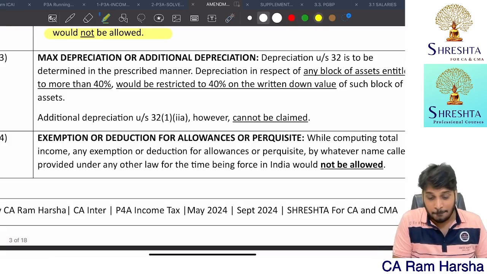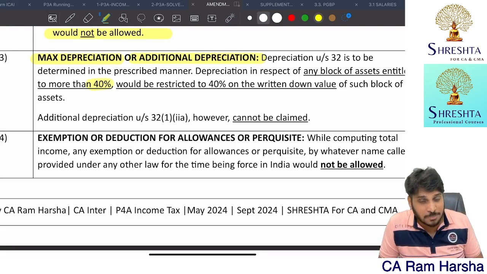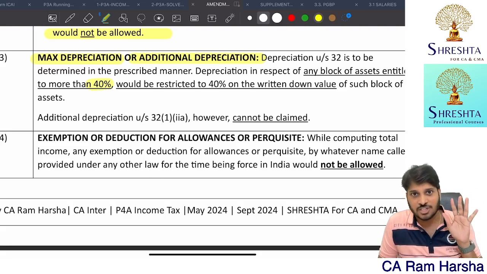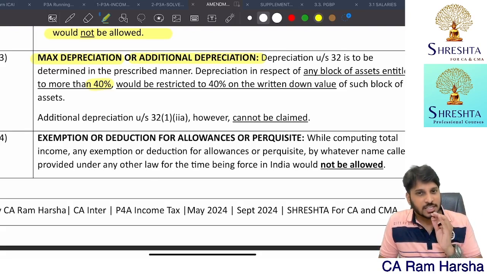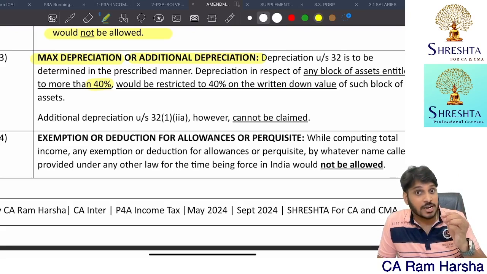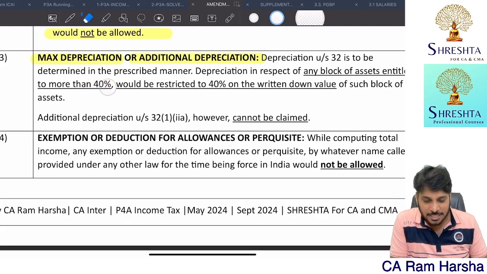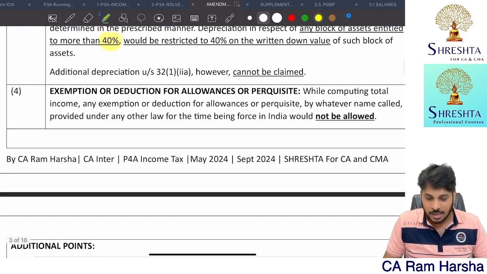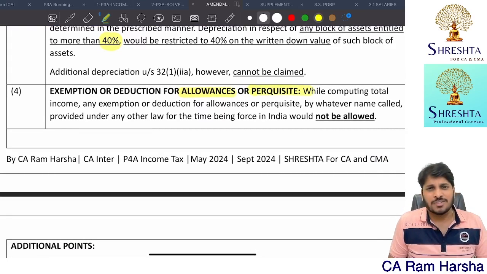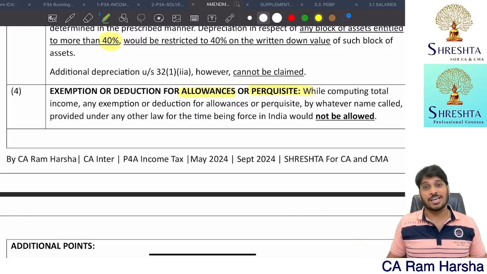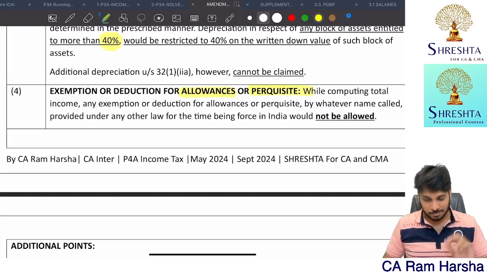Further, the maximum rate of depreciation is 40%. For some pollution equipment and the like, a flat 100% depreciation rate is there. But if you're going with the default tax regime, for any block where you could claim more than 40%, that is not permitted. You can claim maximum depreciation of 40%, not 100%. And any other perquisite, whether in a business or otherwise, that was exempted earlier is now not exempt.